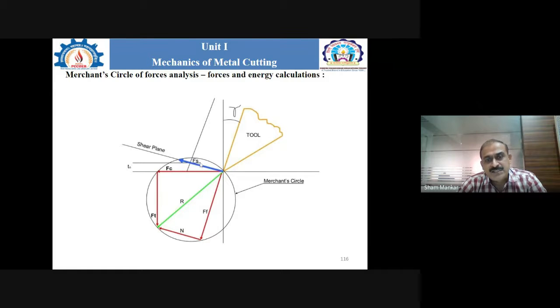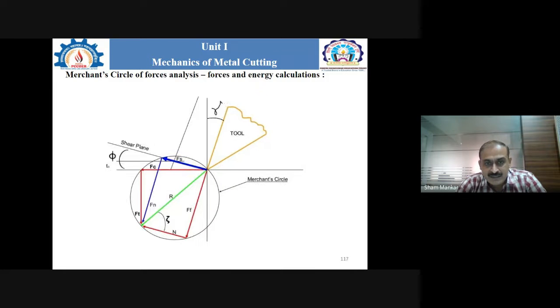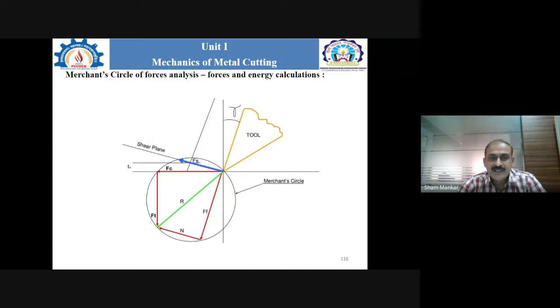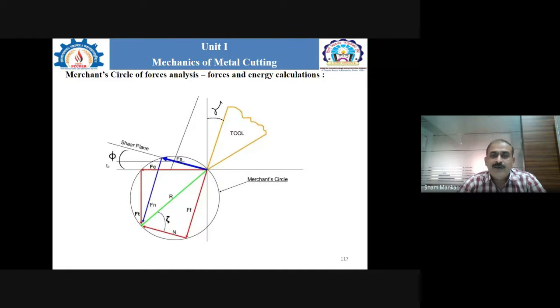That's why we consider all these different six types of forces initially, to understand how we can locate them by considering the merchant circle. Along the shear plane there is a shear force which is denoted by Fs. Then, for the shear plane, the angle phi is also there. So what is that angle?